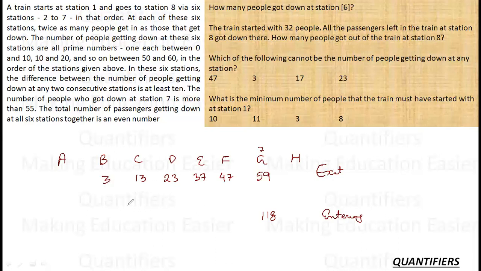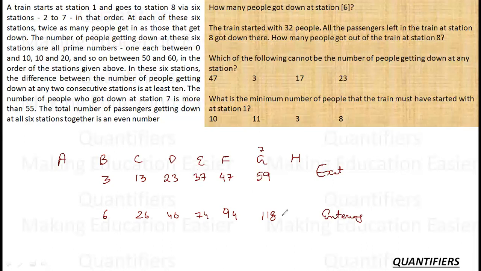So pretty straightforward sequencing, and entry is double. So 3, the entry is 6. 13, the entry is 26. 23, the entry is 46. 37, 74. 47, 94. So this is the basic thing. Now let's see what the questions are all about.